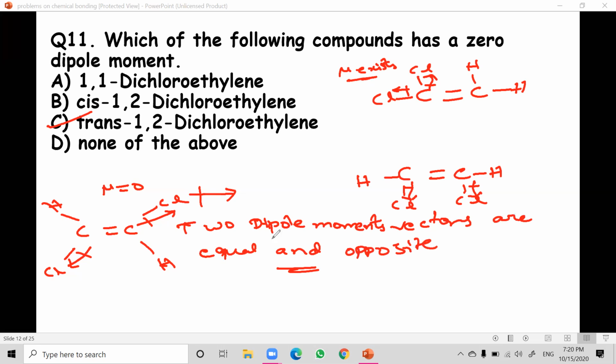Hence, they cancel out each other. So net dipole moment is 0.